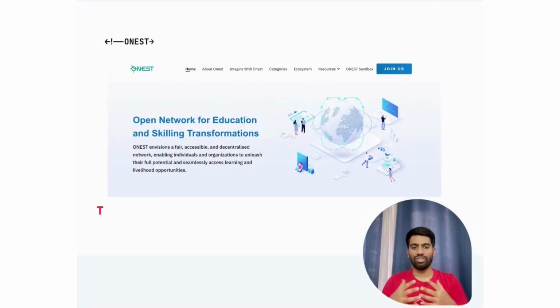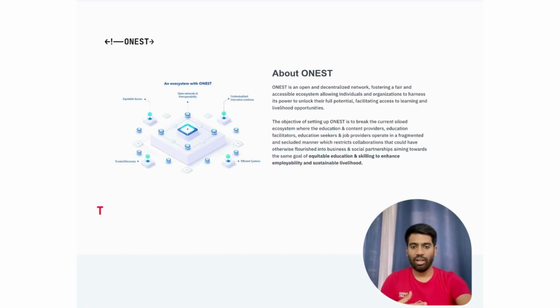Before we jump into the registration process, let's quickly understand what ONEST is. The Open Network for Education and Skilling Transformations, or ONEST, aims to democratize access to education by creating a decentralized network where learners, educators, and organizations can seamlessly connect. Whether it's finding the right course, securing financial support, or landing the perfect job opportunity, ONEST brings it all to your fingertips. To get started with ONEST, the first step is to identify your role in the network.